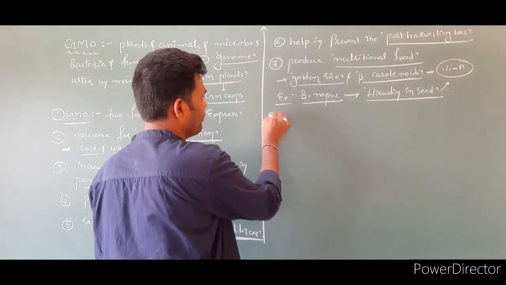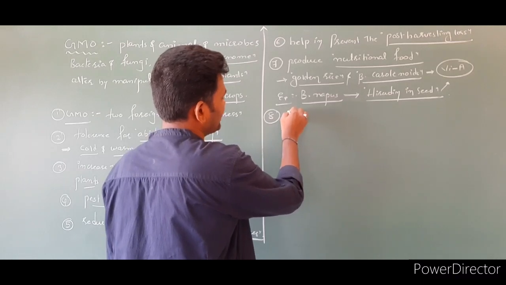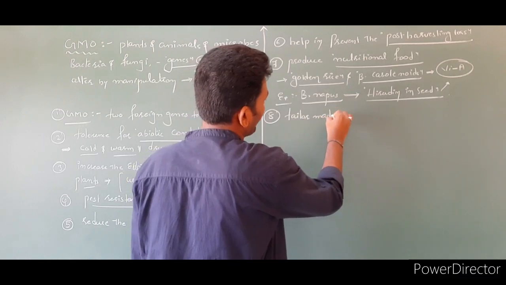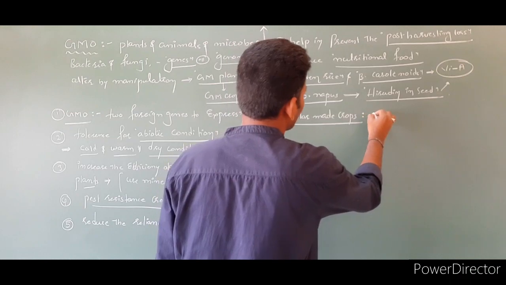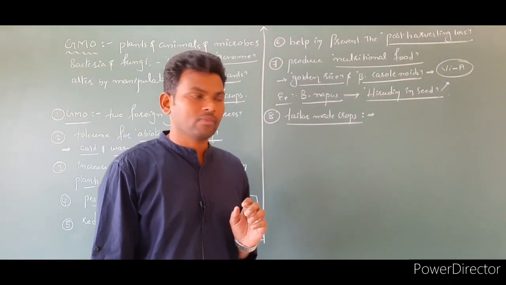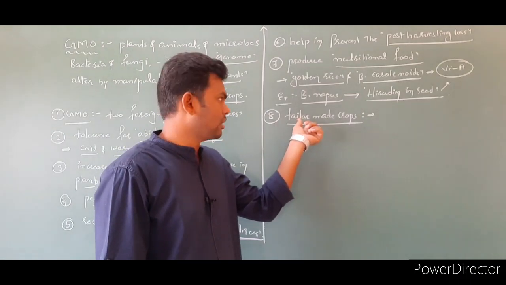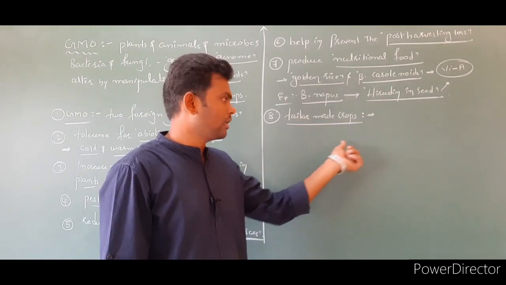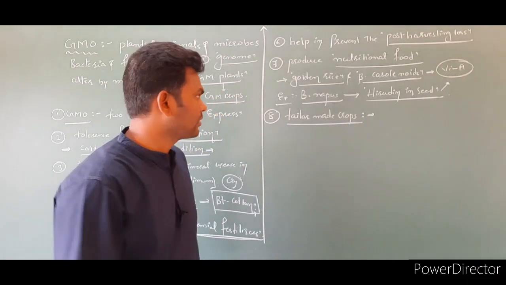And next we also prepare tailor-made crops. Here these plants are cultured for only one specific purpose, and it is an alternative source for industries, like sucrose or glucose or starch and fuel purposes.